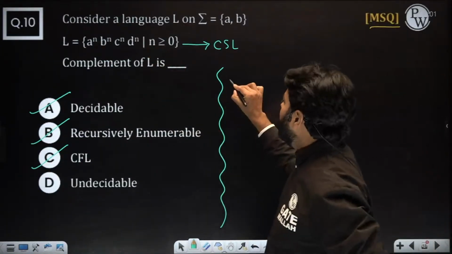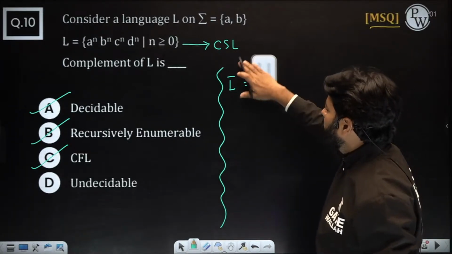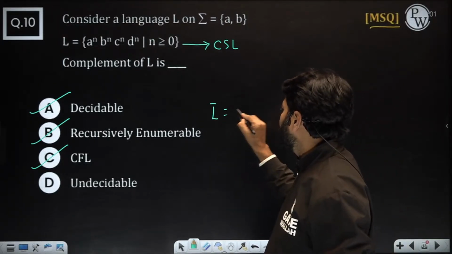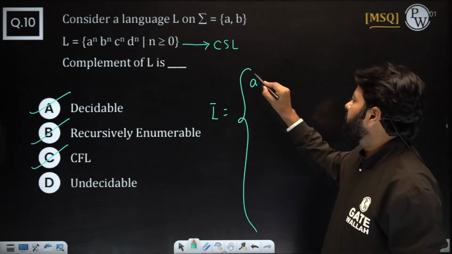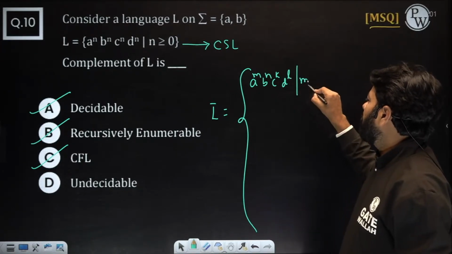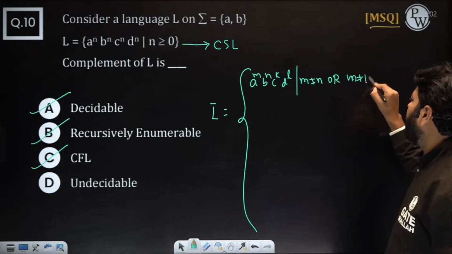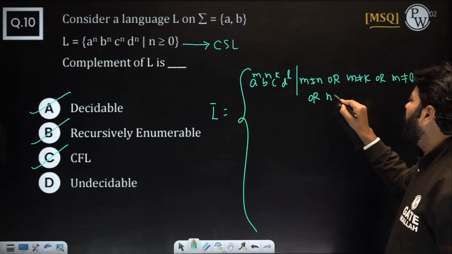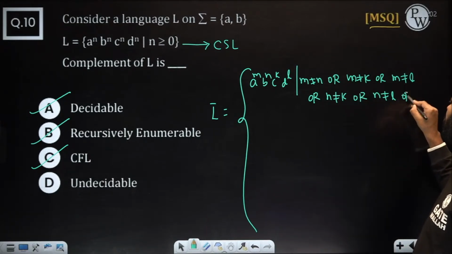So now similarly, L complement, what can you write? Something like this. Let me write the union completely. L complement is equal to the union of all these forms. One case: A power M, B power N, C power K, D power L, such that M not equal to N, or M not equal to K, or M not equal to L, or N not equal to K, all choices, or N not equal to L, or K not equal to L.